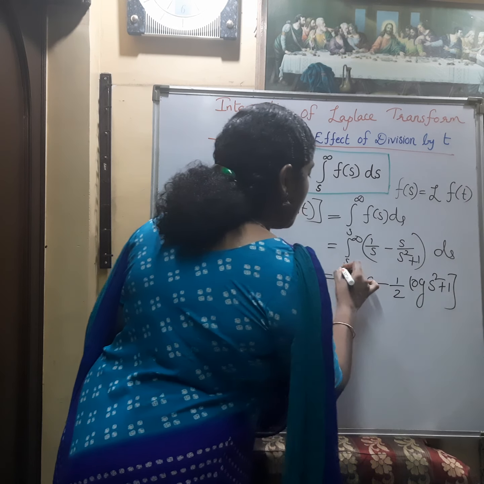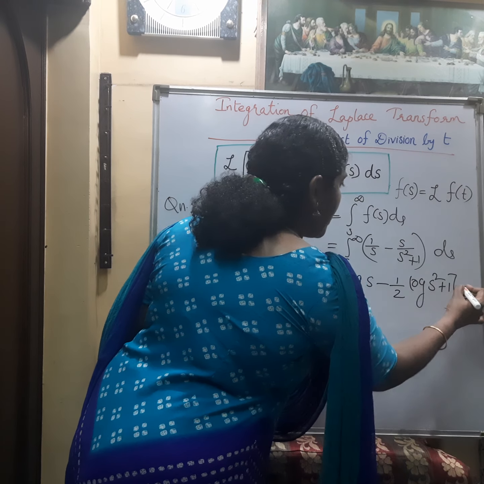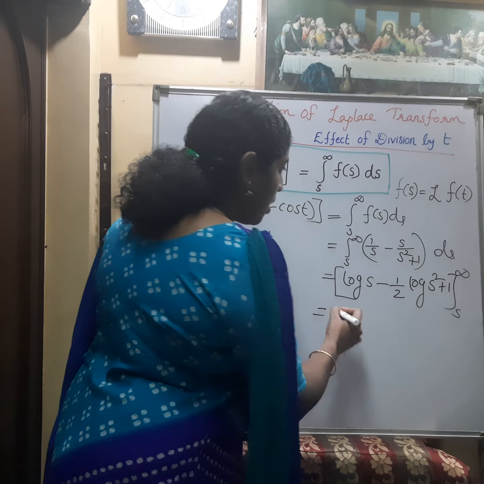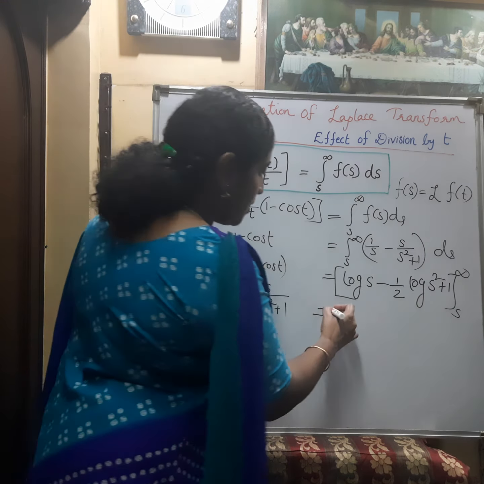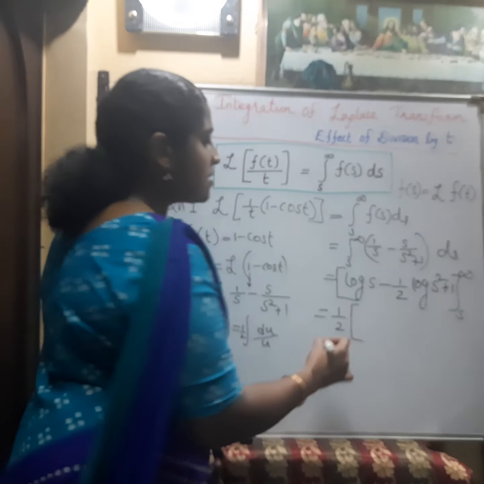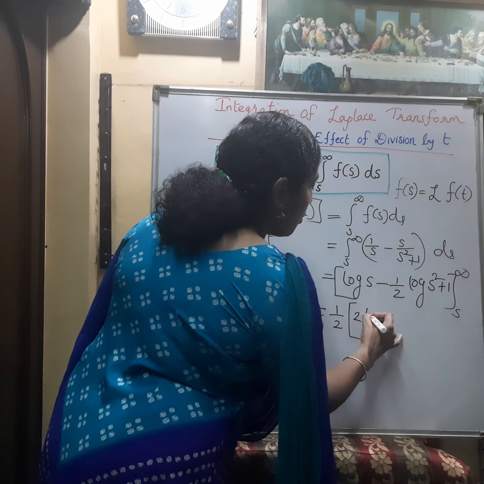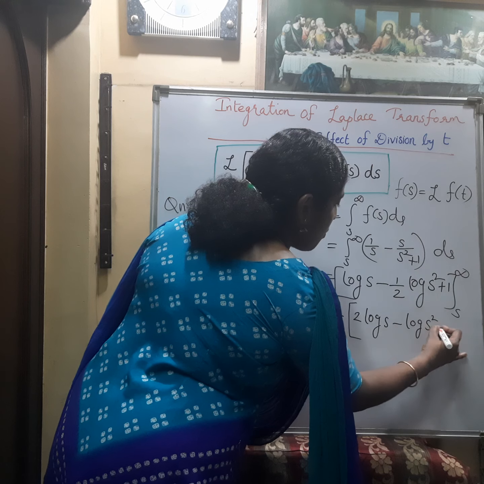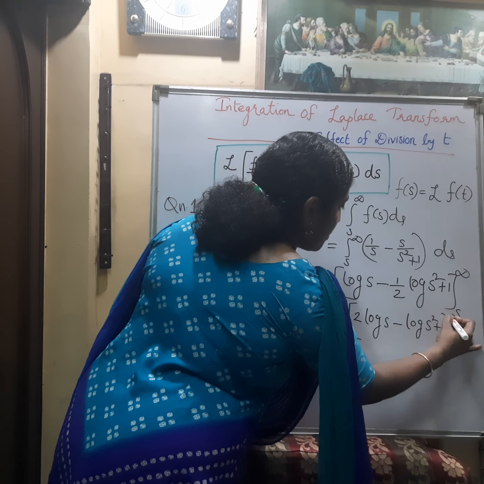Now apply the limits from s to infinity. We can take the 1 by 2 outside. So it will become 2 log s minus log of s square plus 1, with the limit s to infinity.